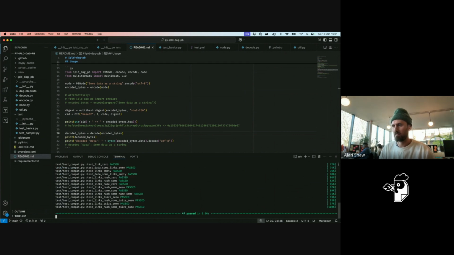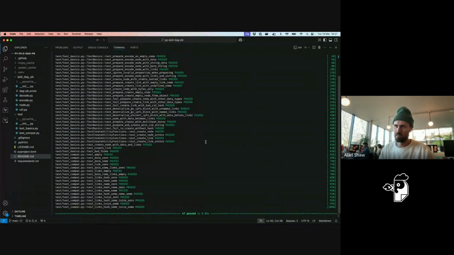We've got a bunch of test coverage here, which is great. The whole implementation is based off of the JS version, so they're very similar. We've taken care to ensure we're testing the same things as the JS version, so that we have exactly the same coverage as the JS version.